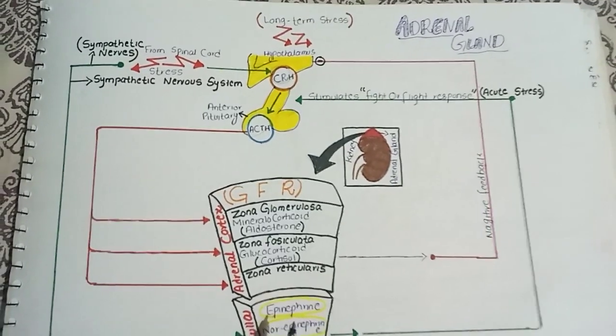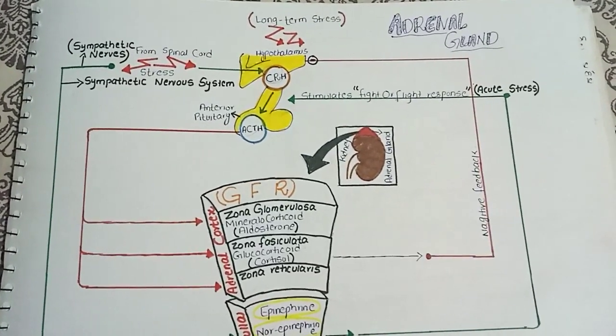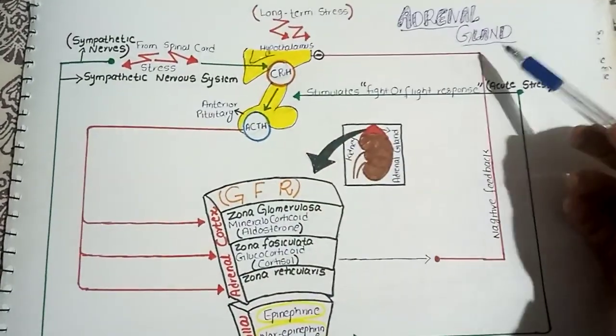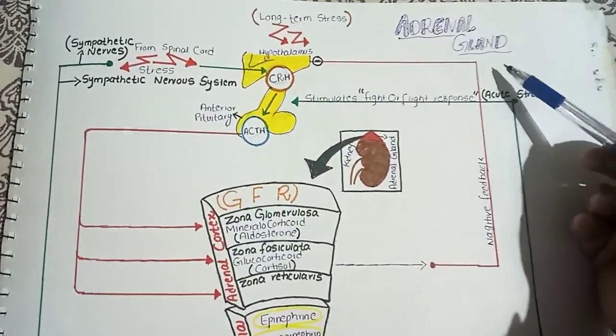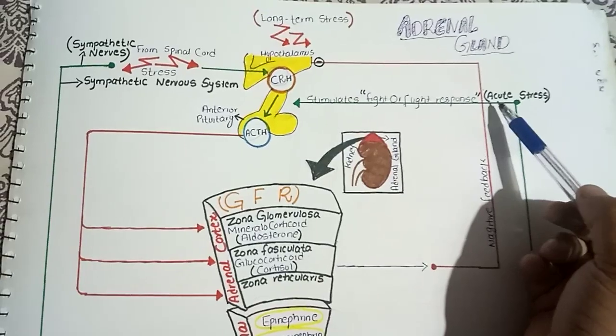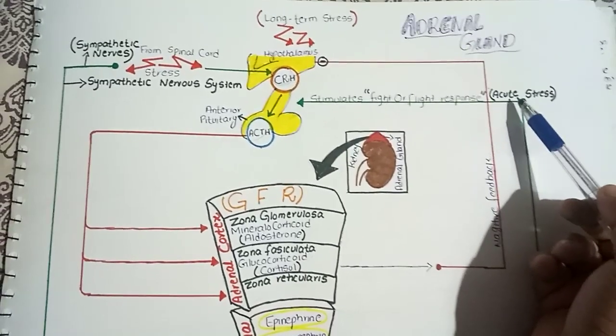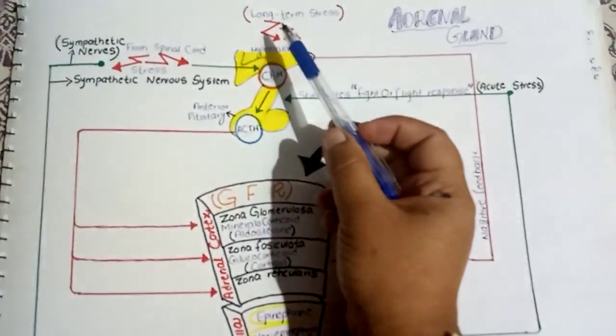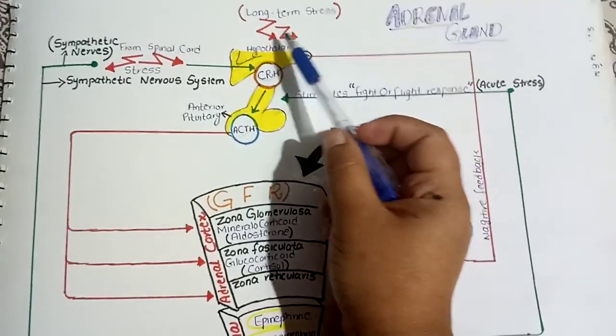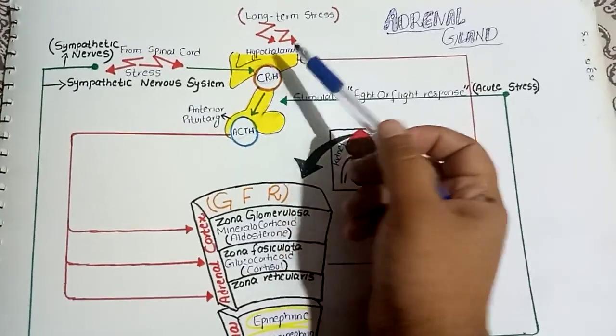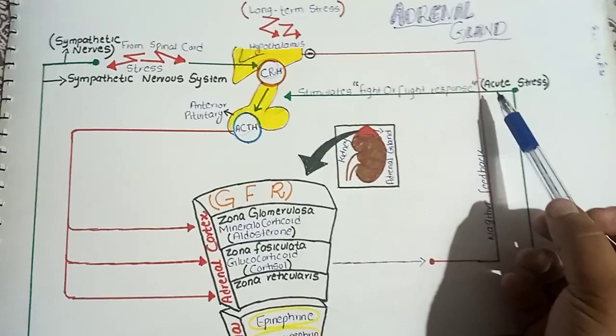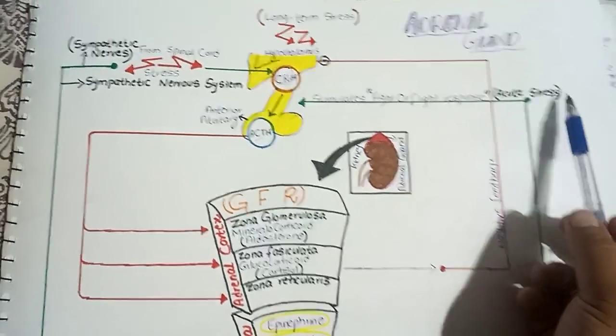So there are two conditions in which the role of the adrenal gland is important in management: the first is acute stress, and the second is long-term stress. First I will explain the management of the acute stress.